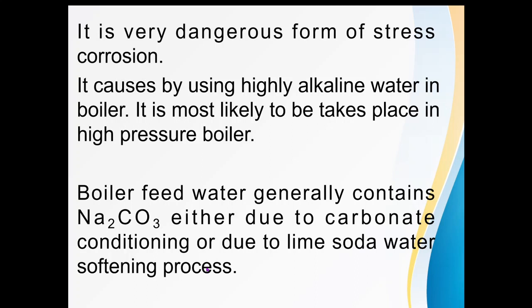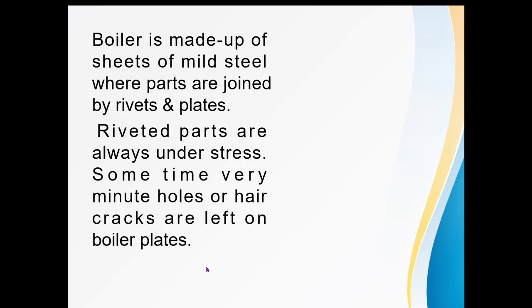Out of that, one method is the lime soda water softening process. In that case also we need to add Na2CO3, means sodium carbonate. Now if water contains sodium carbonate and if we feed such water into the boiler, then caustic embrittlement takes place.